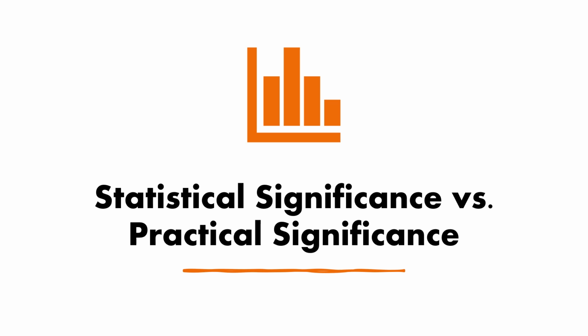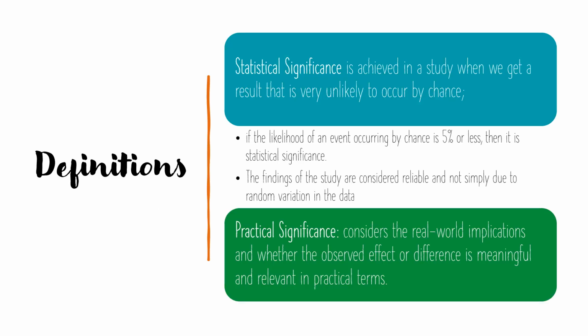Today, we're going to talk about the difference between statistical significance versus practical significance. Statistical significance is achieved when we get a result that is very unlikely to occur by chance. So when the probability of an event occurring by chance is 5% or less, then we are going to say it is statistically significant.